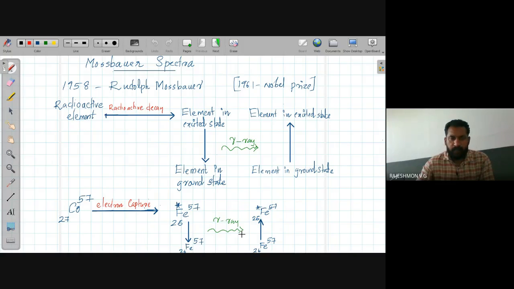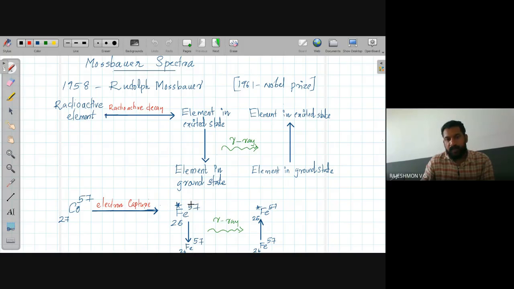Consider an example: cobalt-57. It is a radioactive nuclei which, on electron capture, becomes iron-57. The atomic number reduces by 1 because in electron capture, one of the protons in the nucleus is converted to a neutron.